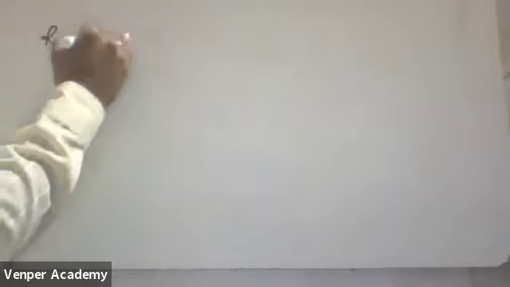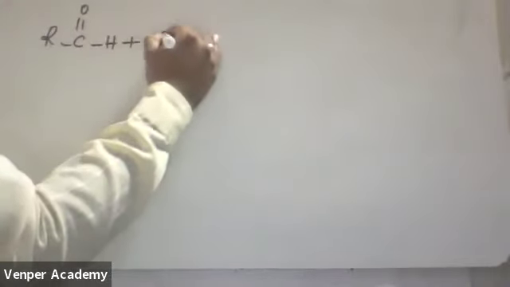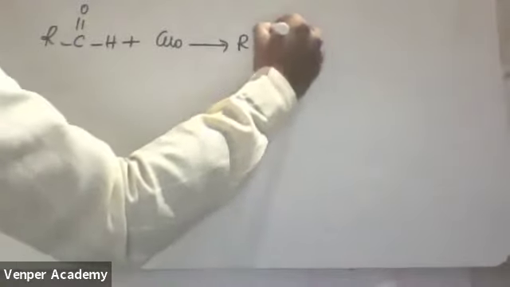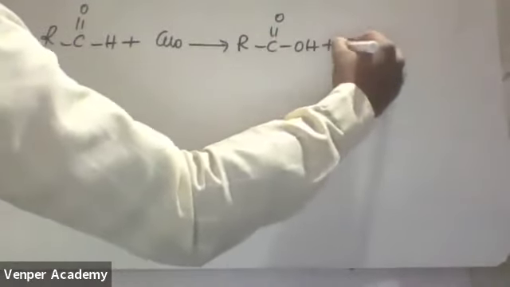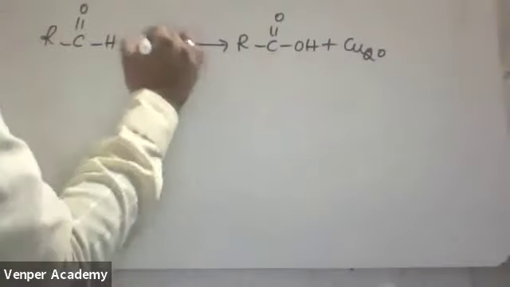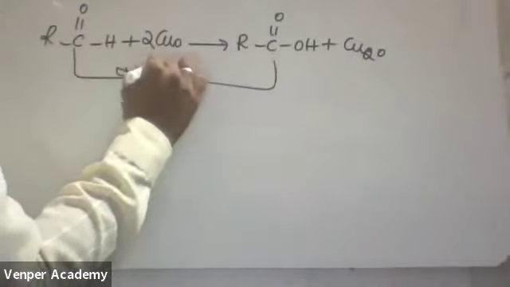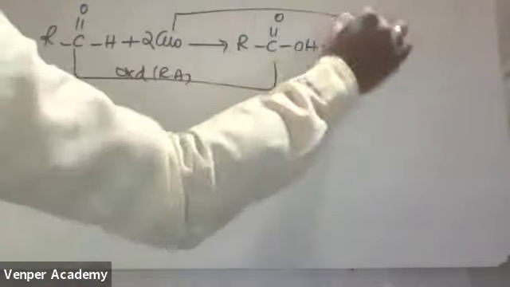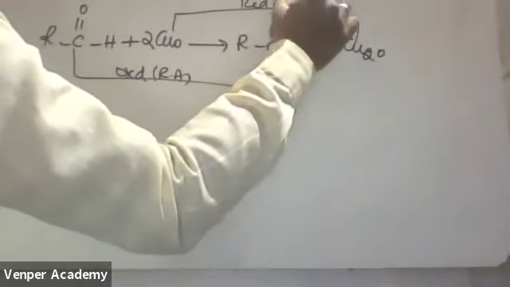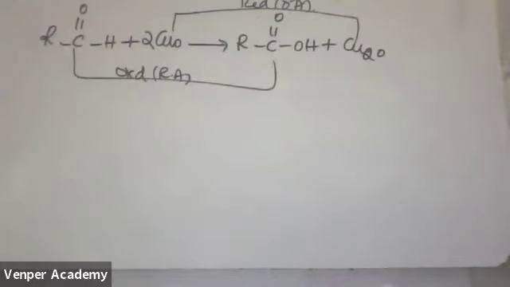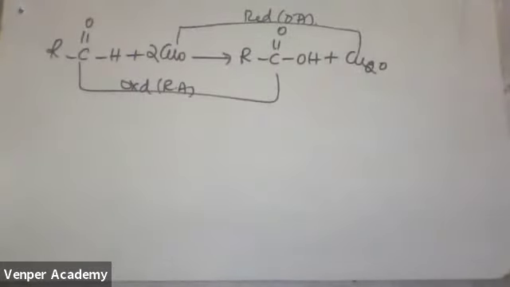Now see, the reaction is the same. RCHO plus CuO gives RCOOH plus Cu2O, take 2 moles. This is undergoing oxidation, that's why it is a reducing agent. It is undergoing reduction, that's why it is an oxidizing agent. The reaction is the same. Fehling's solution A and Benedict's solution A are the same, but the difference is the B solution. The mechanism is very big and complicated.